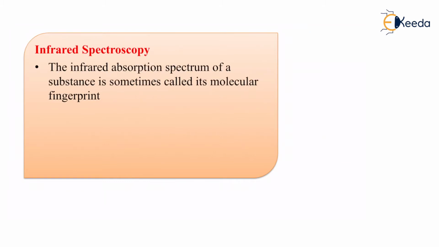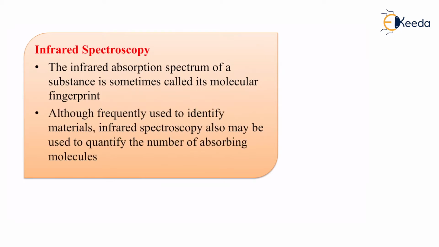Infrared spectroscopy. Infrared spectroscopy is one of the most common spectroscopies, in which the infrared absorption spectrum is used on a substance. Although frequently used to identify materials, it also may be used to quantify the number of absorbing molecules. So it can not only be used to test something on a substance, it can be used to test the substance itself.